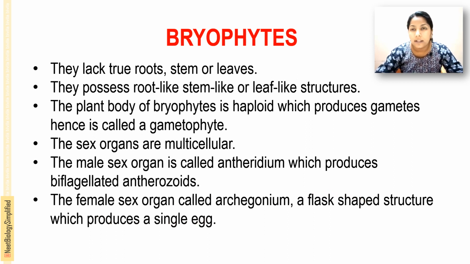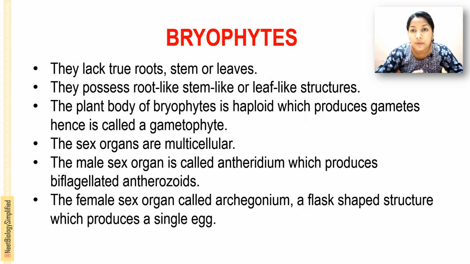As we said, it is a little more differentiated than algae, but they lack true root, stem or leaf, and have only root-like, stem-like or leaf-like structures. The plant body of bryophytes is haploid and produces gametes, so it is a haploid gametophyte.